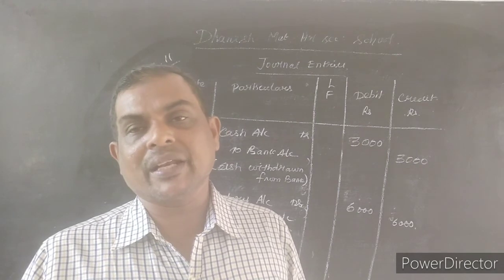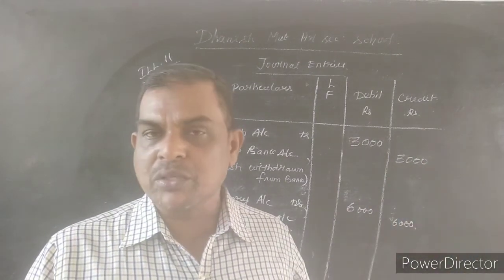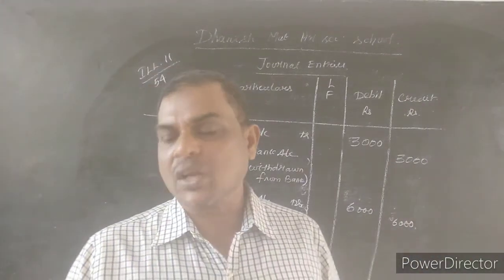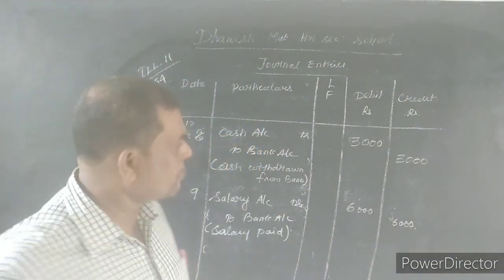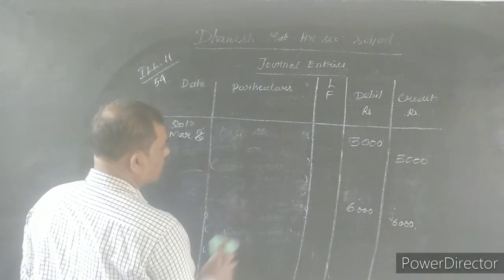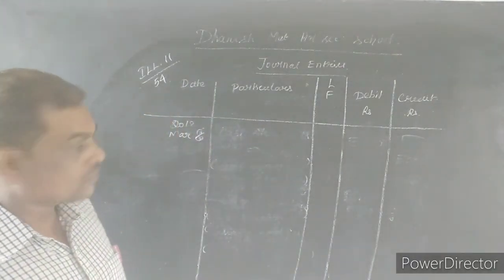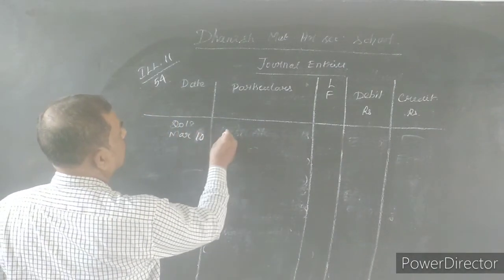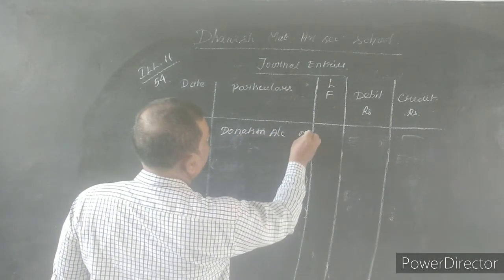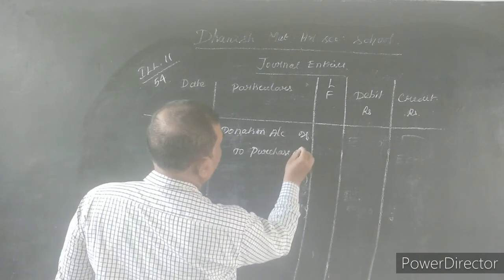Donation account will be debited. He has taken some goods from his business only, so the business goods will be reduced, that is, purchase will be reduced. So purchase will be credited here and donation account will be debited. That is the last journal entry: donation account debtor to purchase account.